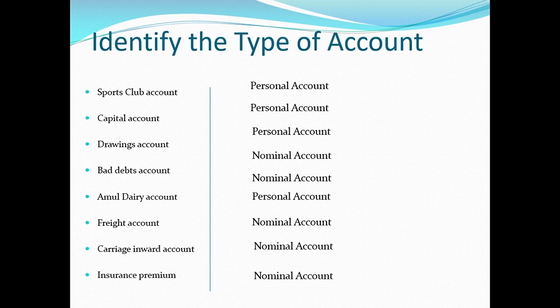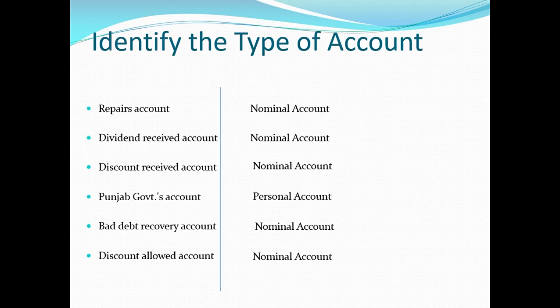Then freight account. Freight is an expense. Transportation charges, nominal account. Carriage inward, again transportation charges paid while buying the stock. It's a carriage inward, nominal account. Insurance premium. Insurance premium is the expense for the firm, so nominal account. And repairs account. Repairs are expenses, nominal account. Dividend received account is dividend that the firm has received, so it is an income. Again, income and expenses both fall under nominal account, so therefore it is nominal account.